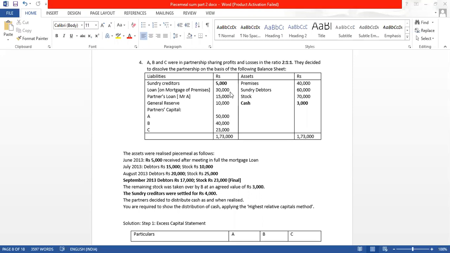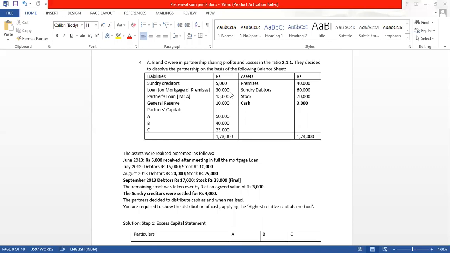In July 2013, from debtors 15,000 was realized, and from stock 10,000. So altogether 10 plus 15, 25,000 was realized. Then in the month of August, from debtors we could realize 20,000, from stock 25,000. The total amount of realization will be 20 plus 25, which is 45,000.